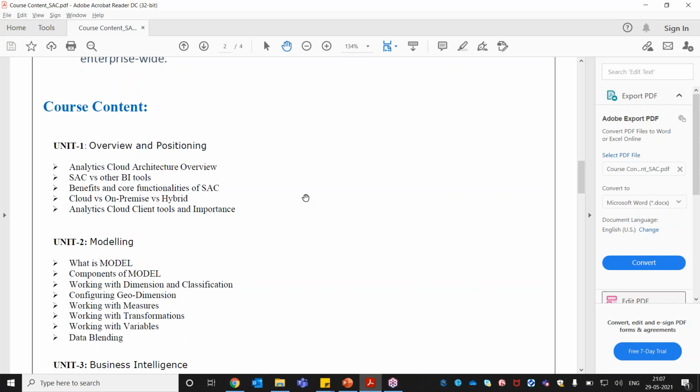I will be giving the exercises also, the real-time exercises. I'm going to give different exercises to do, real-time exercises, and everything, like what field, what data set, everything I'm going to provide. We have HR data sets, sales data sets, and data sets related to planning. We have a huge number of data sets. I'm going to provide them, and for each data set, I'm going to give you exercises.